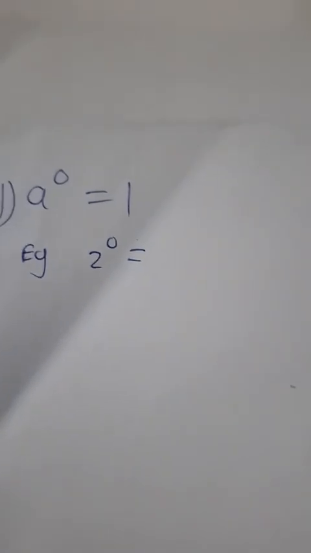Now let's look at a few examples, because now I love what happens when I look at a few examples. 2 to the power 0. Let's go, guys. What's 2 to the power 0?